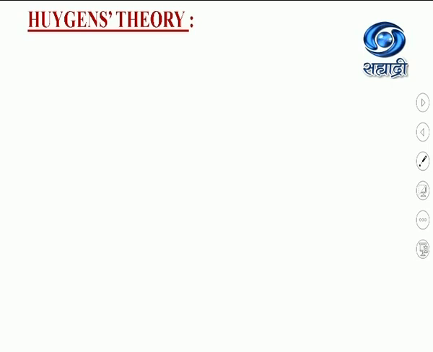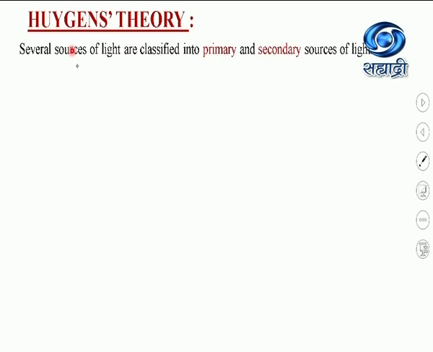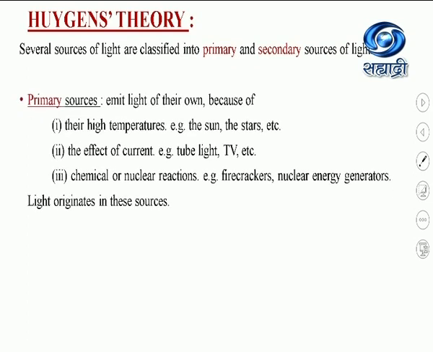Now let us discuss Huygens theory in detail. Several sources of light around us are classified into primary and secondary sources of light. Primary sources are the sources which emit light of their own, but they emit light because of their high temperatures, or because of the effect of current, or because of chemical or nuclear reactions which take place in them.